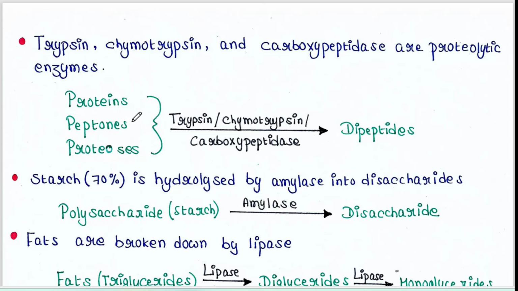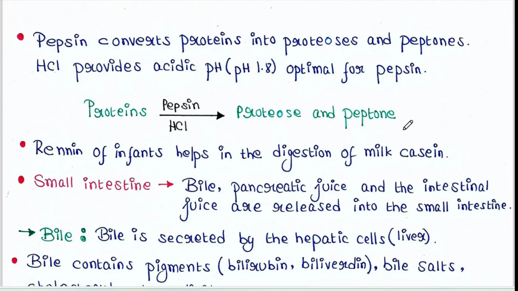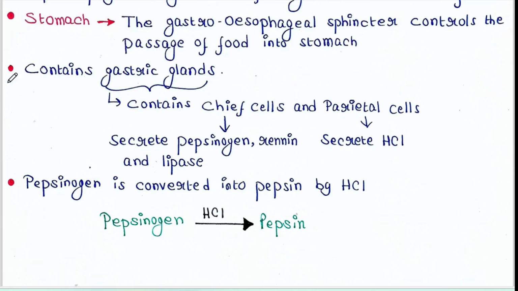So, peptones and proteoses are made in the stomach, right?